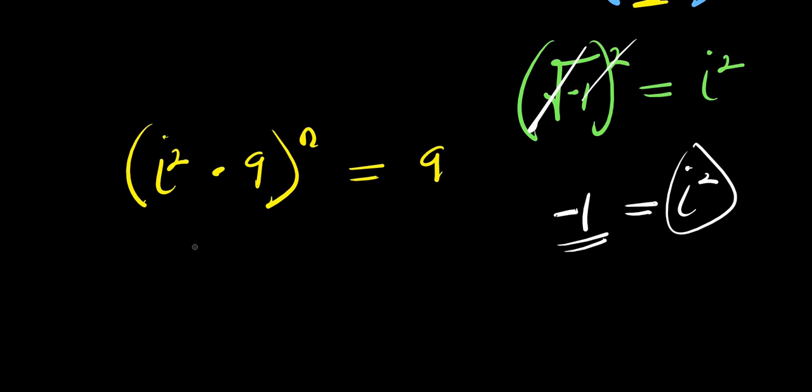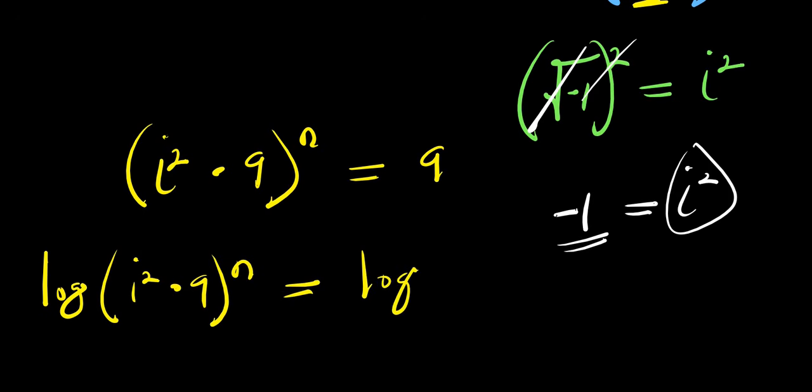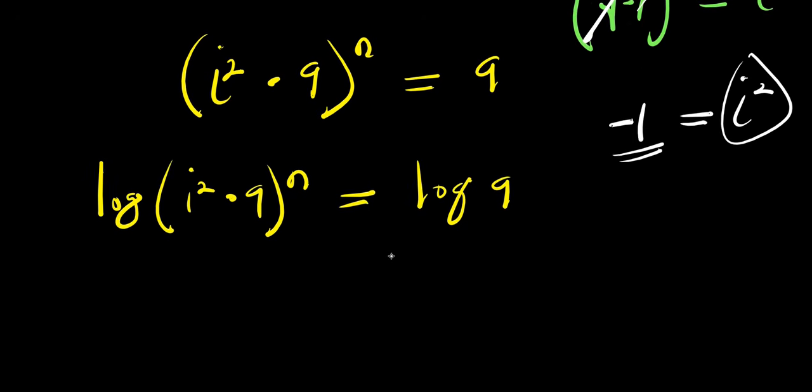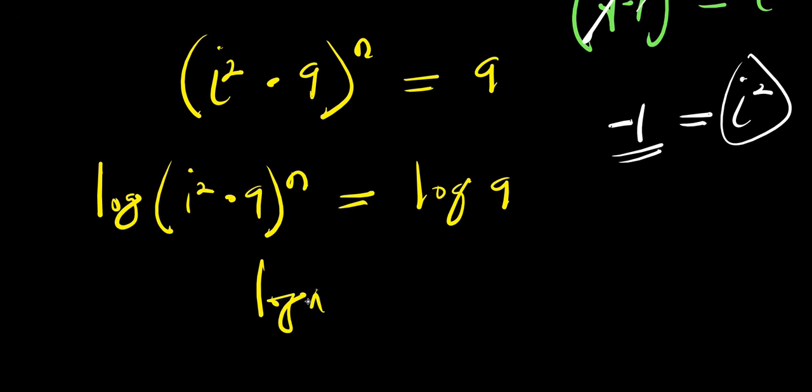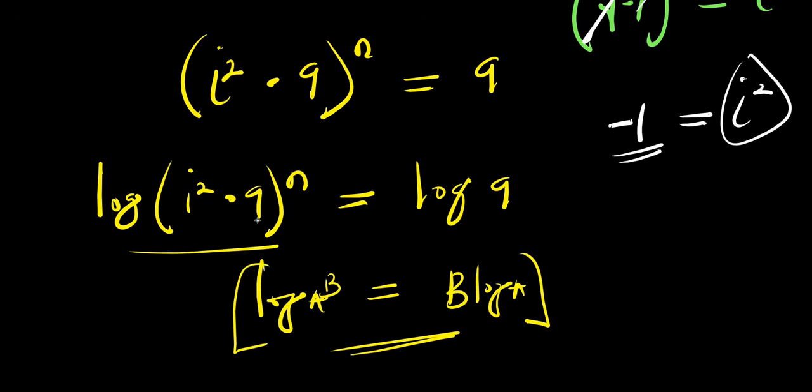Now at this point, what I can do is to make use of log. I have log of (i to the power 2 times 9) raised to the power of n equals log of 9. So right now, if you have log a to the power b, this equals b times log a. I apply this property right here.